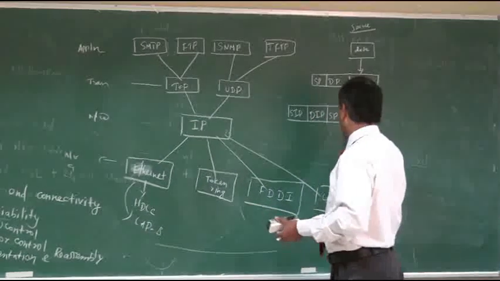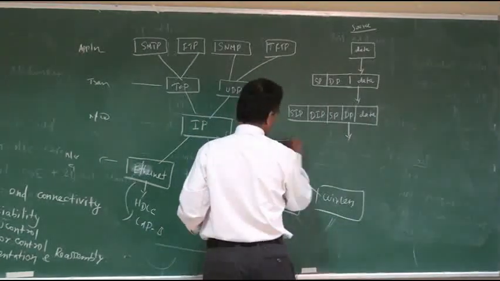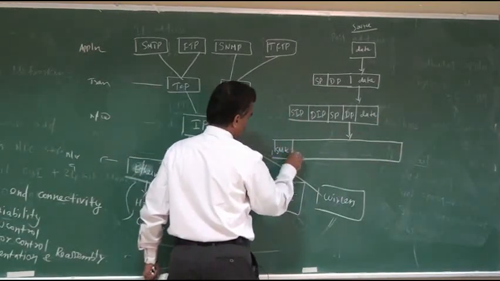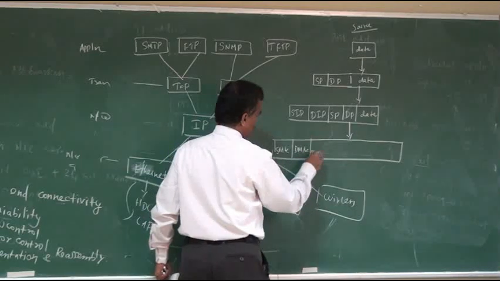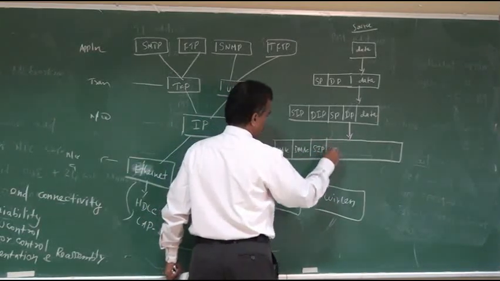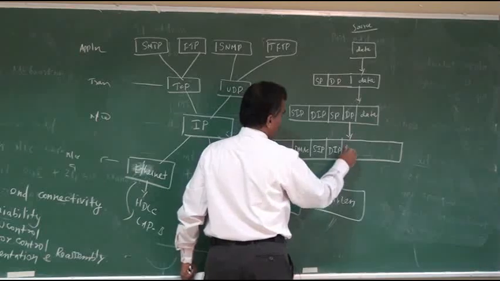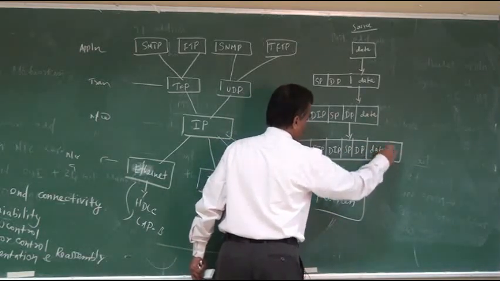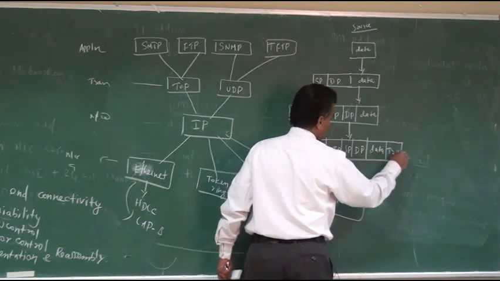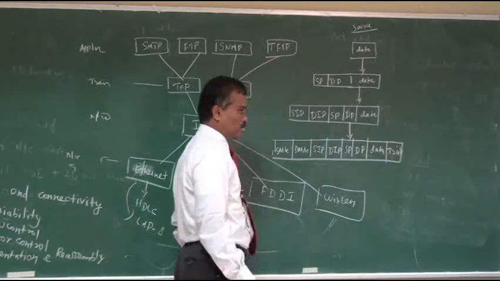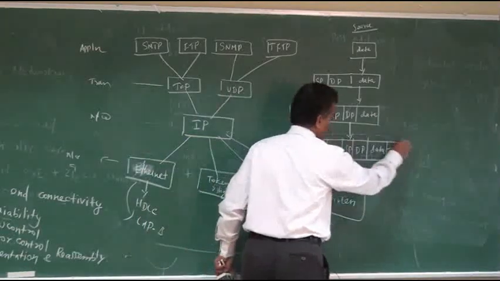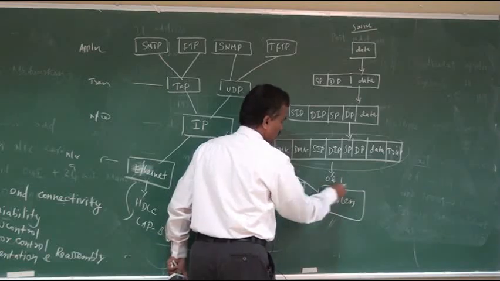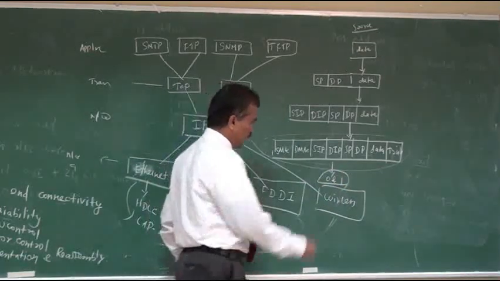When it enters the network access layer, the layer adds the source MAC address, destination MAC address, source IP address, destination IP address, then source port number, destination port number, then data. After that there is a trailer, which means the end of the frame. Now this information is converted into zeros and ones and it is transmitted.